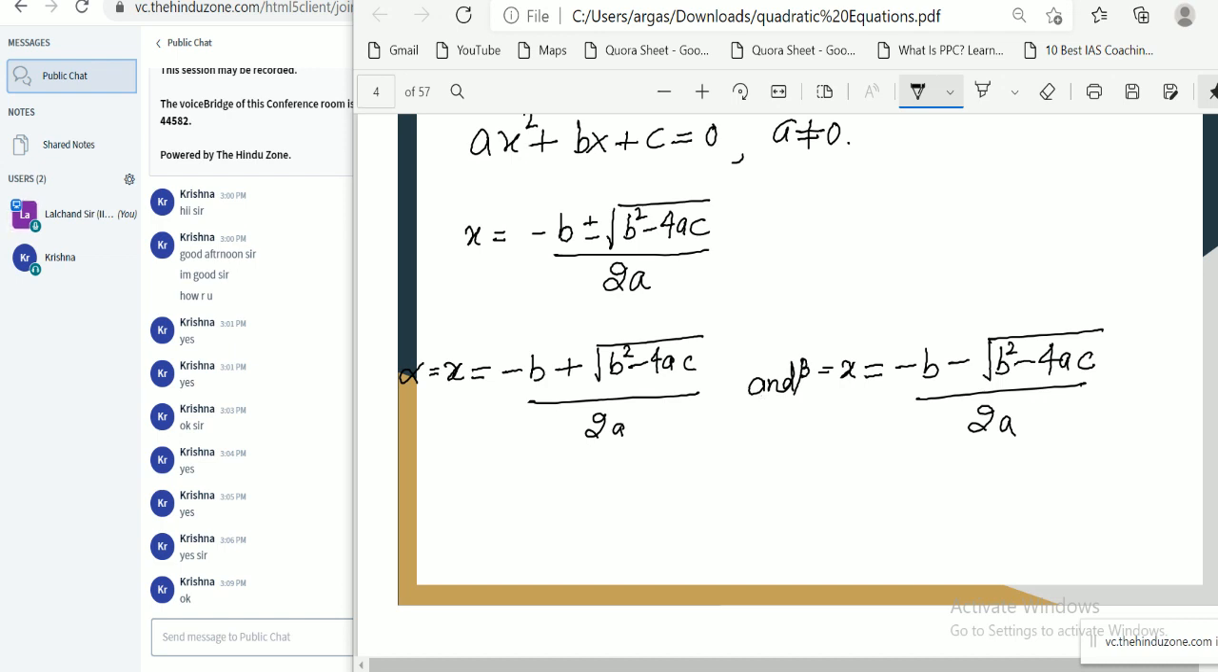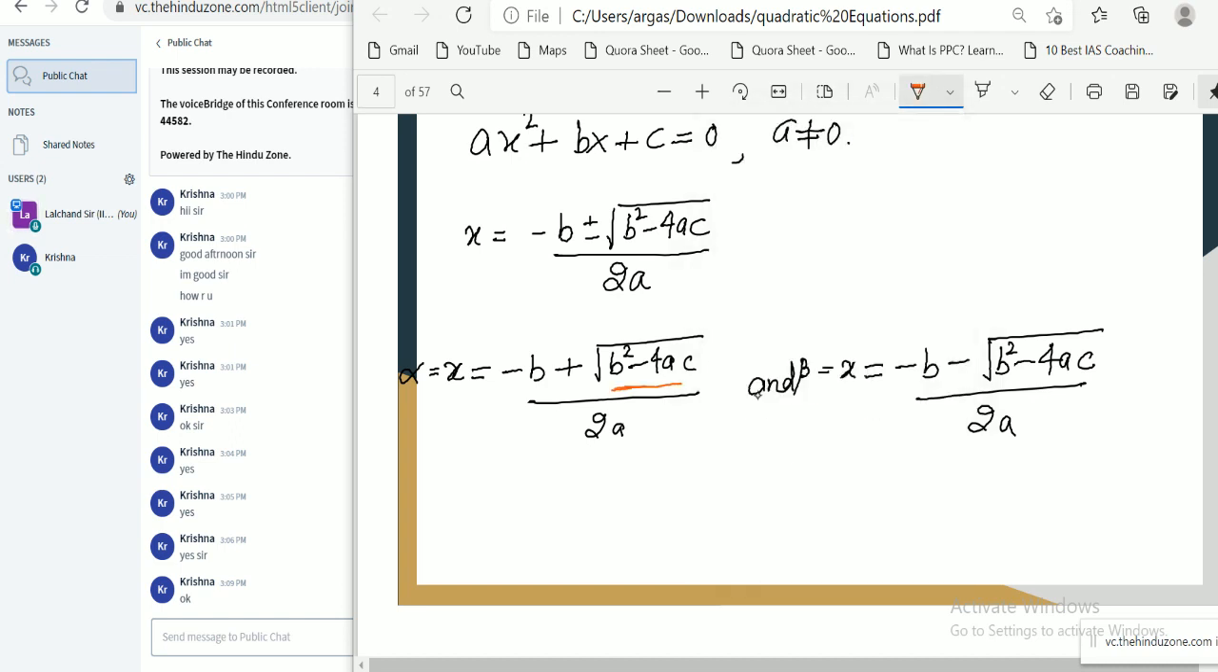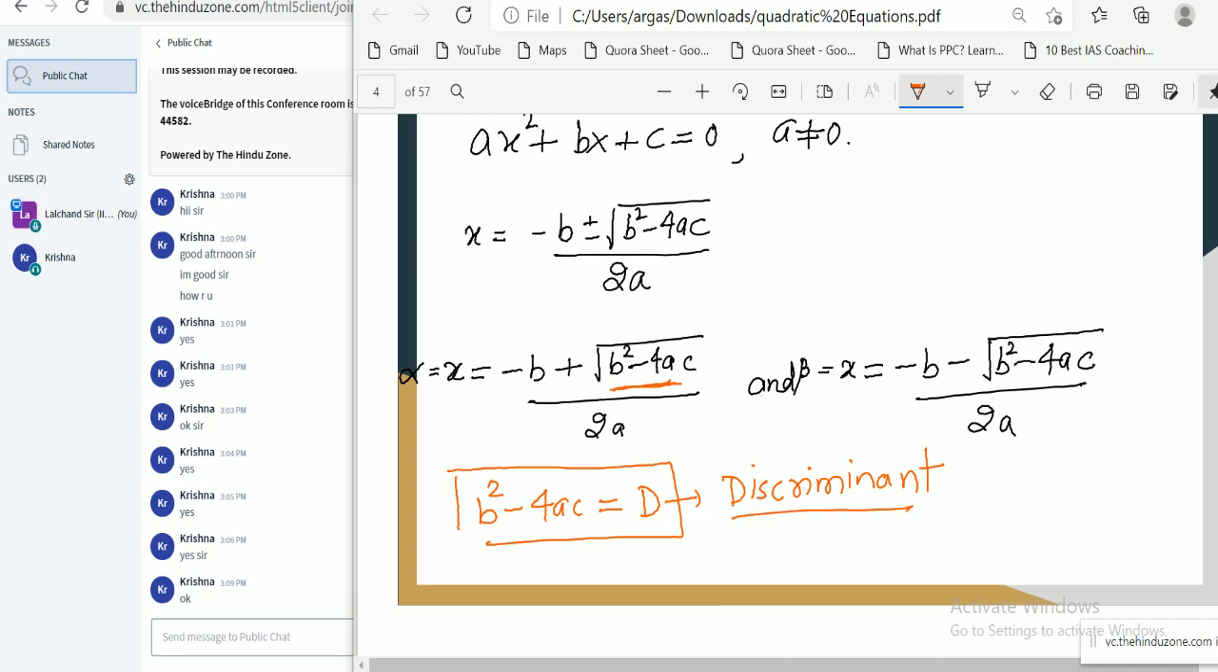Okay. So let me ask you, we have given a special name to this term, b² minus 4ac. What is the name of this term? b² minus 4ac. We represent it with the help of capital D, and D stands for discriminant. Okay, b² minus 4ac.